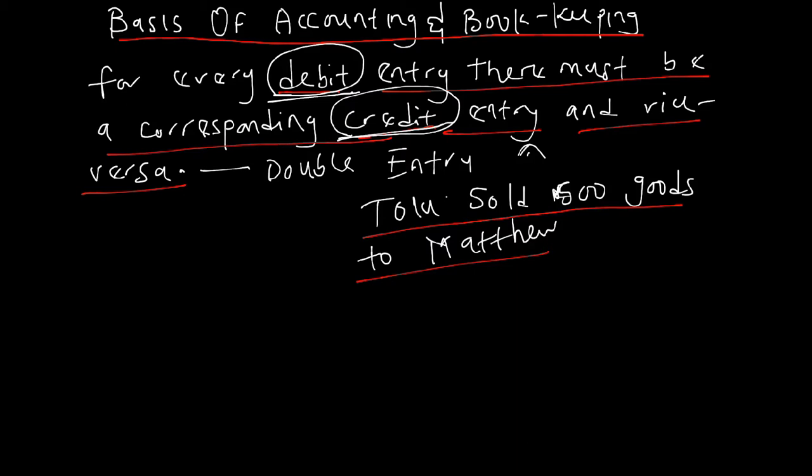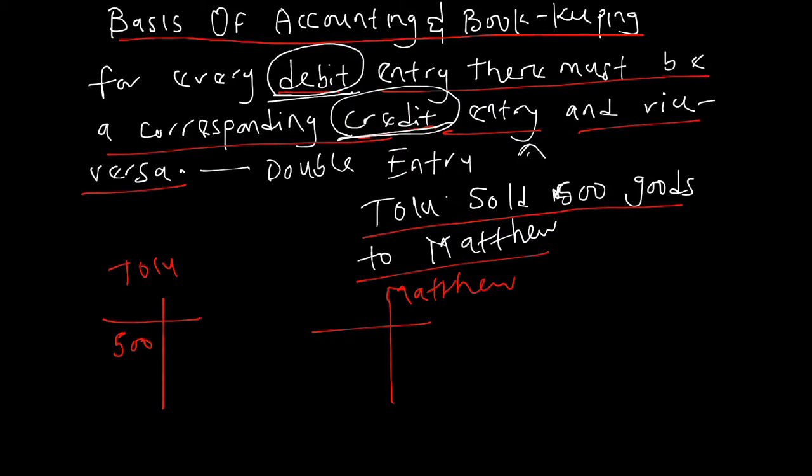Tolu sold 500 naira goods to Matthew. Now let's open Tolu's account and Matthew's account. The question you need to ask yourself is who is receiving the money here, who is giving? Since Tolu is selling, Tolu is giving out the goods and Tolu is receiving the money. So Tolu's account will be debited, right? 500 naira debited. If Tolu's account is debited, that means Tolu received the money.